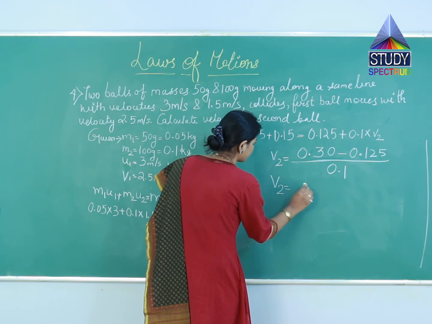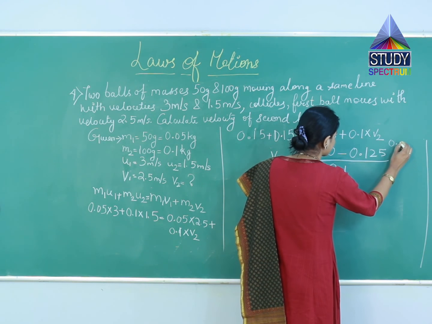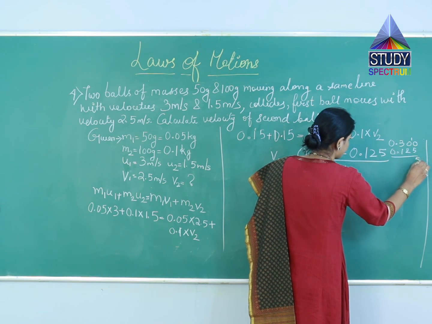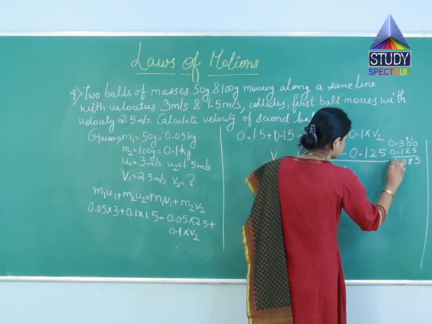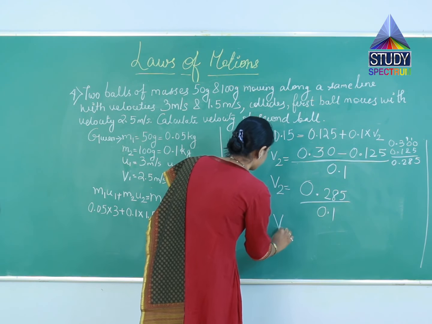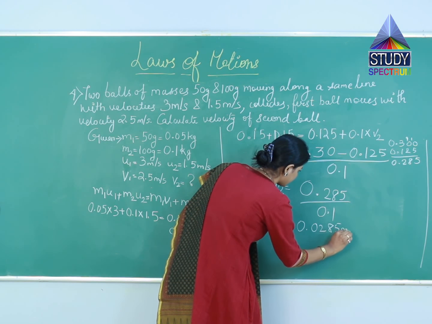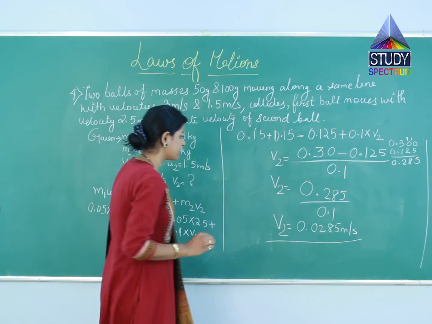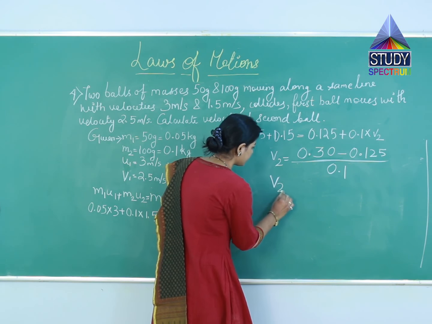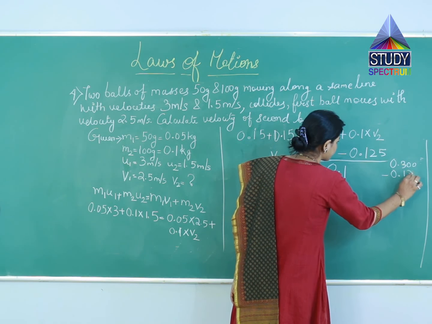So v2 is equal to, if we do the calculation, 0.3 minus 0.125.